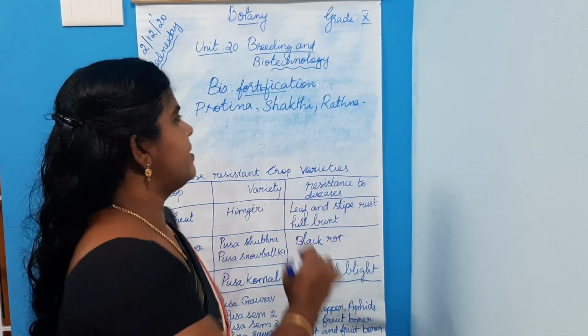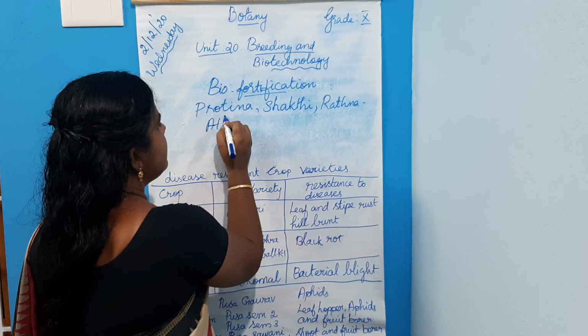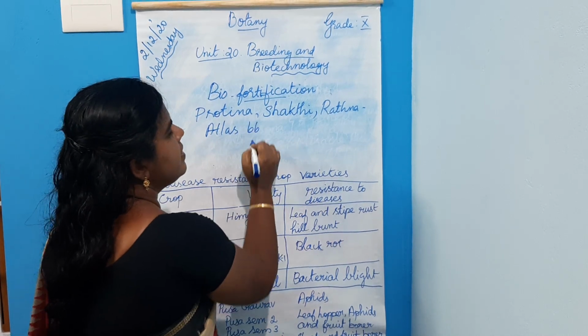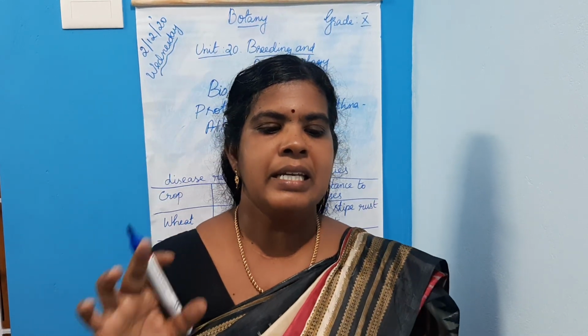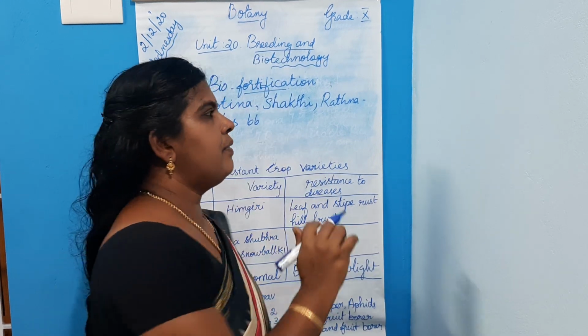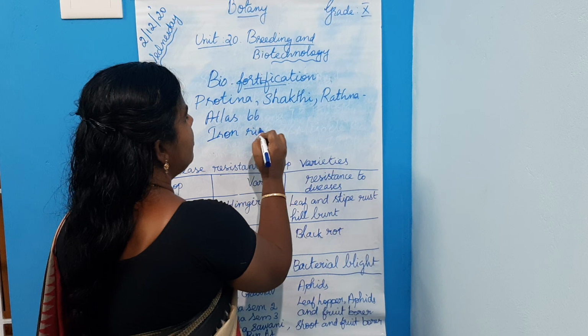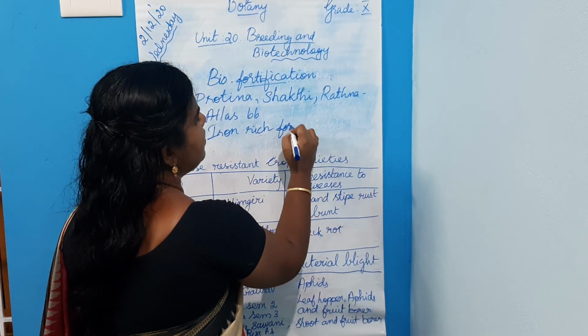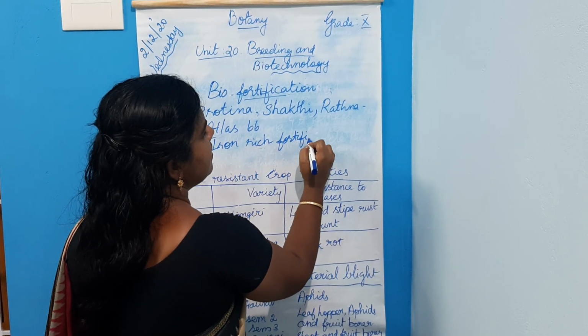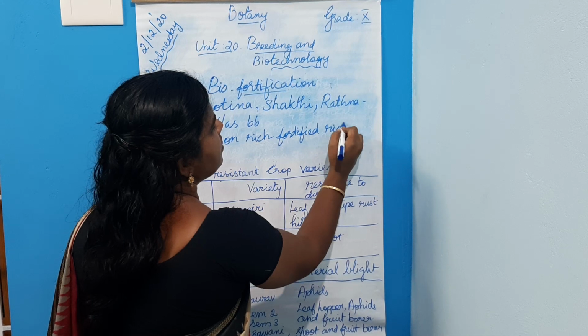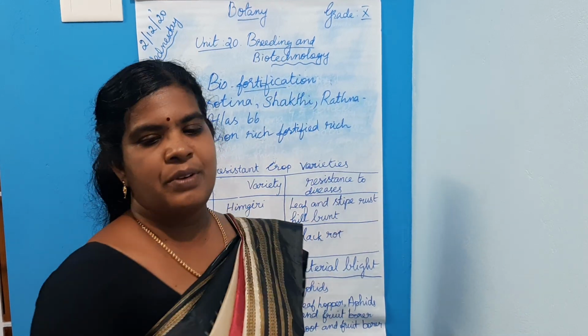Next one is Atlas 66. It's a protein rich wheat variety, developed through biofortification. Next is iron rich fortified rice, developed through biofortification.